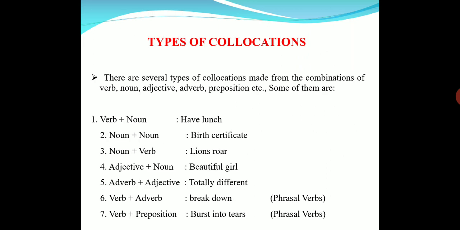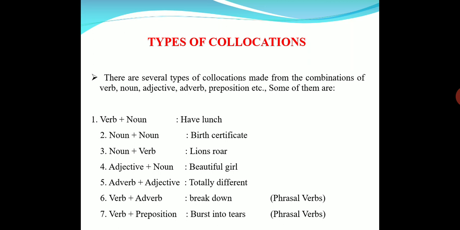And let us see what are the various types of collocations. There are several types of collocations made from the combinations of verb, noun, adjective, adverb, preposition, etc. Some of them are verb plus noun, noun plus verb, adjective plus noun, adverb plus adjective, verb plus adverb, verb plus preposition.